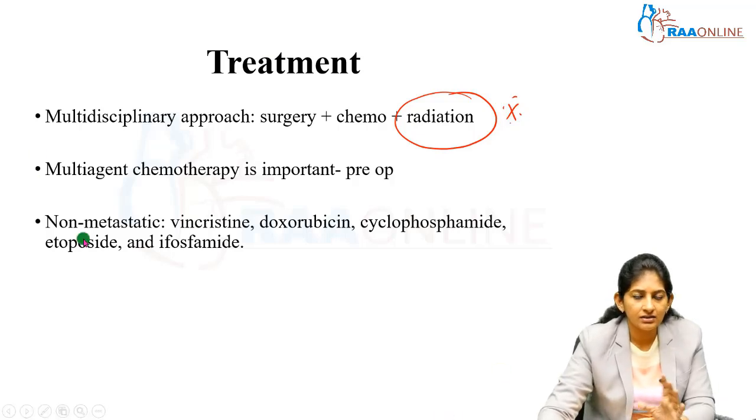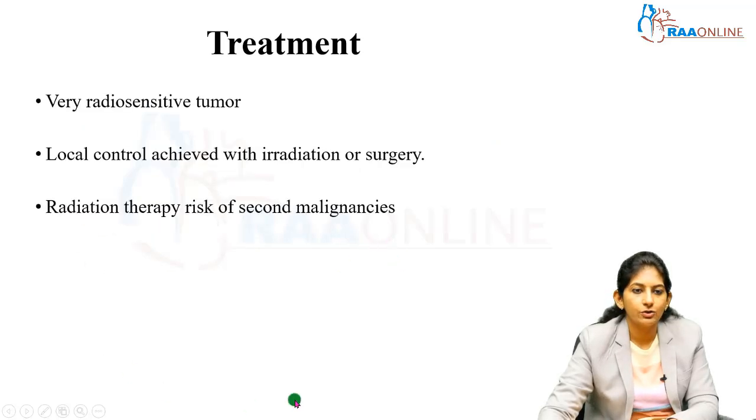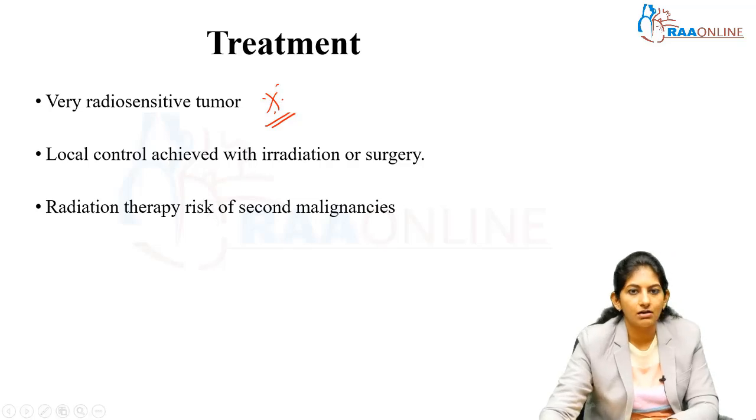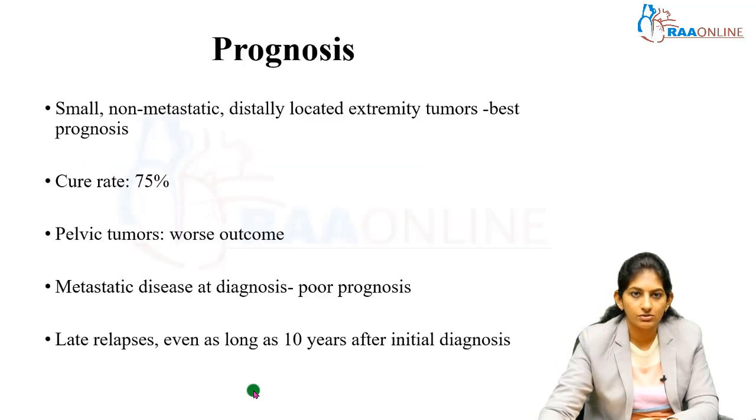Okay. And chemotherapy agents vary. Here there is no mention of methotrexate, whereas here vincristine is added. Doxorubicin again is given for Ewing sarcoma. More agents like cyclophosphamide, ifosfamide, etoposide are also given. So just don't forget that this is a very radiosensitive tumor. So chemotherapy is included as a part of the treatment. But what happens when you do a local radiation? It predisposes to second malignancy. So that is also there.